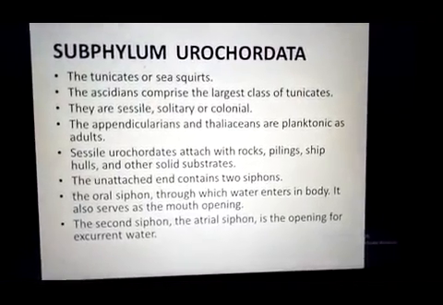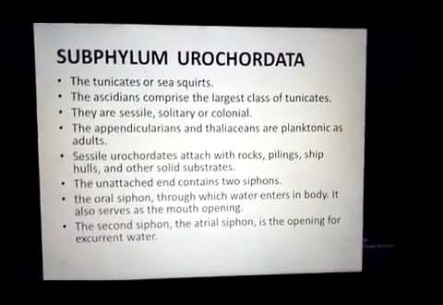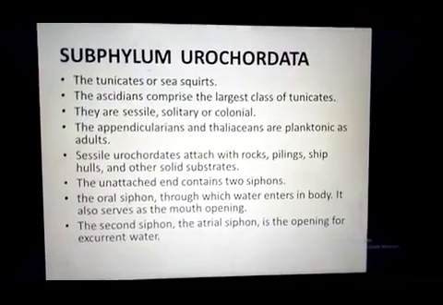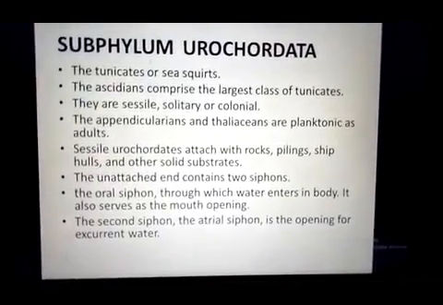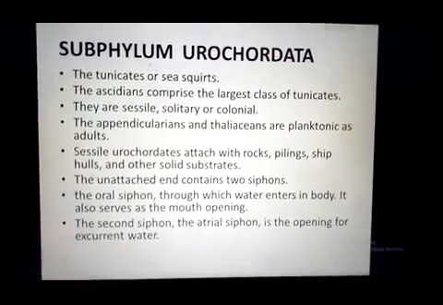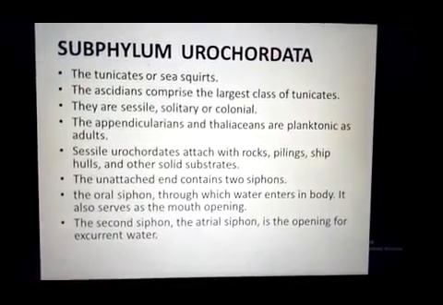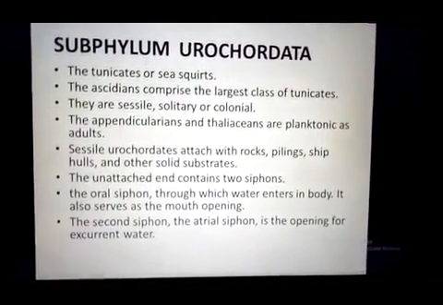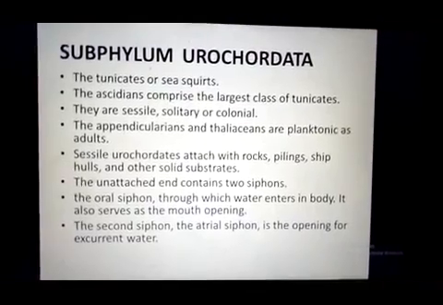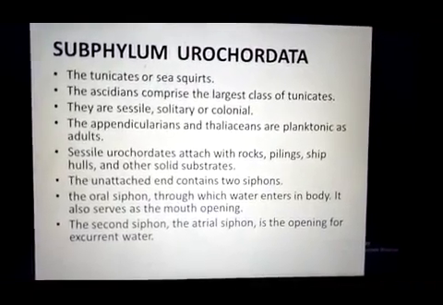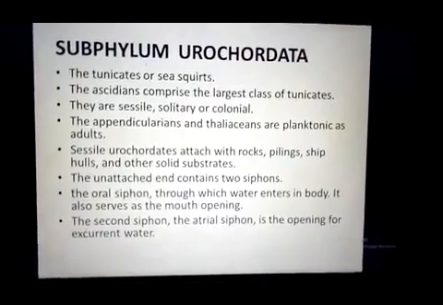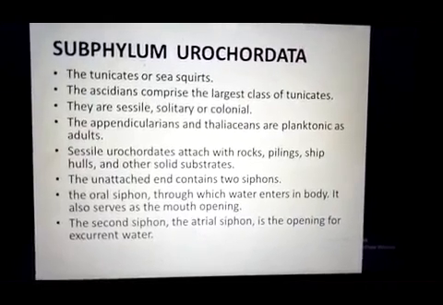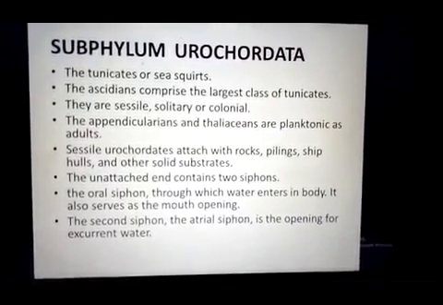Ascidians: their body is covered with a membrane which is called tunica or tunic, and this membrane is jelly like in appearance and tough. They are sessile and attached with the substratum from the ventral side, and the unattached end or side of the animal contains two siphons,